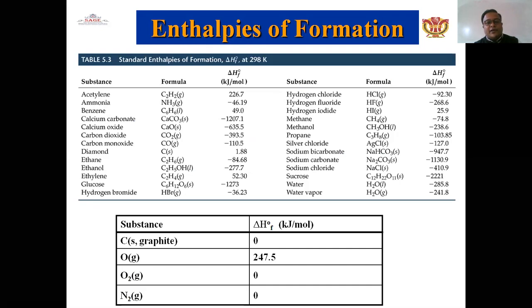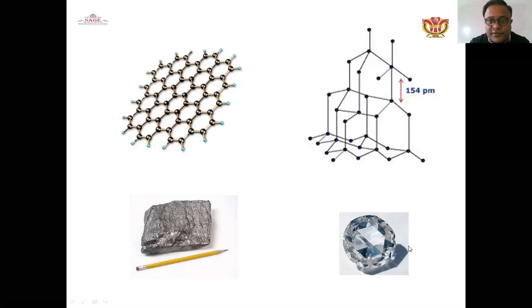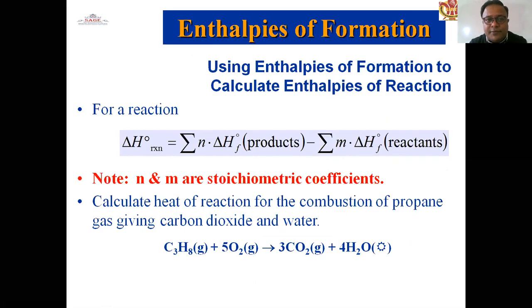The chemical formula is already presented, and the change of enthalpy for the formation is already given in numerical form. So the substance and the change of enthalpy of formation in kilojoules per mole are represented in the table. So this is carbon, oxygen, and the other substances. This is the diagram of enthalpies of formation. To calculate the enthalpy of reaction, that is the change of enthalpy, it is represented here.